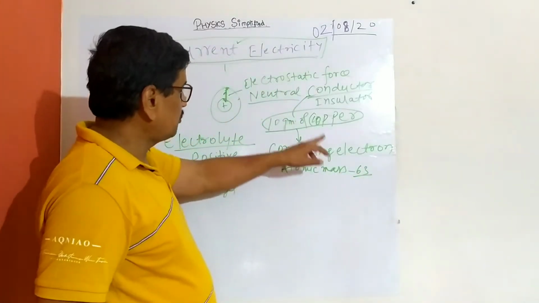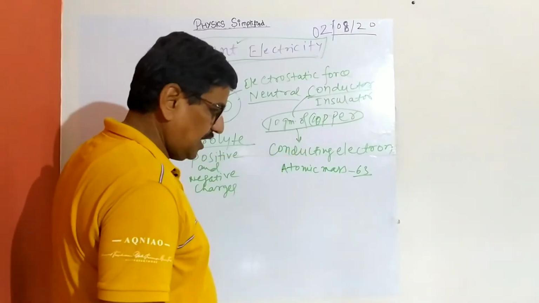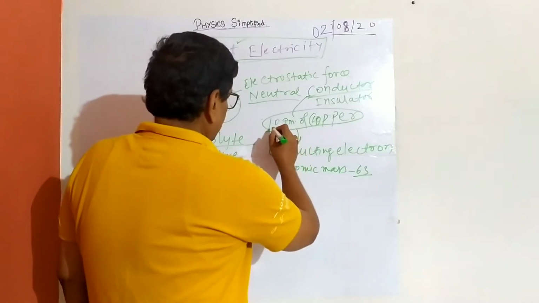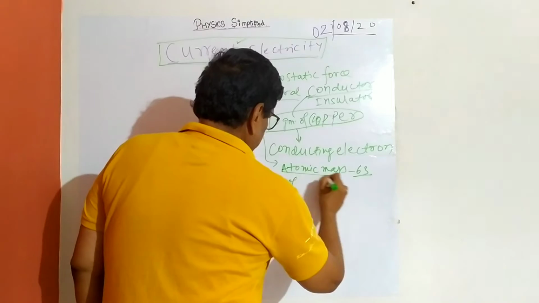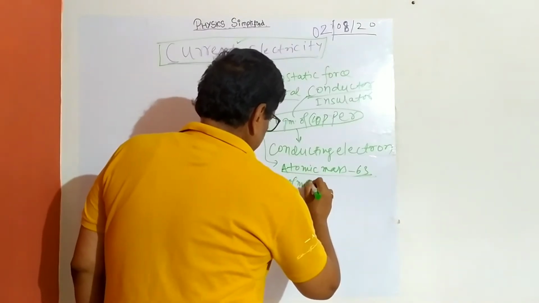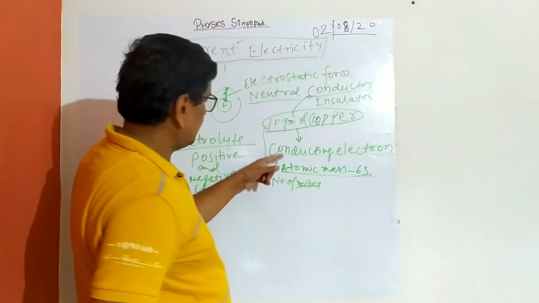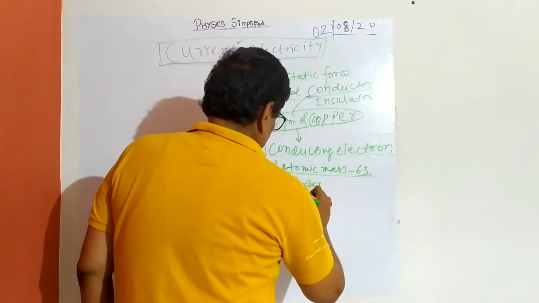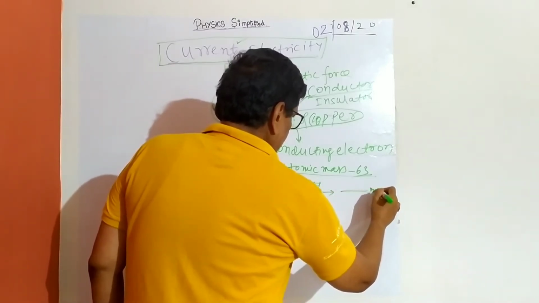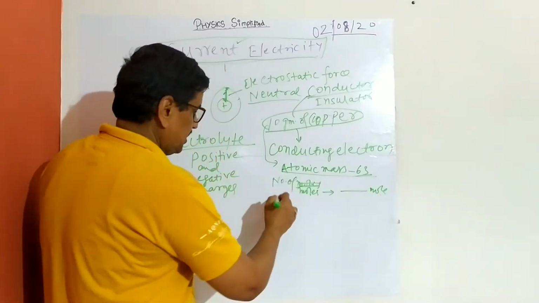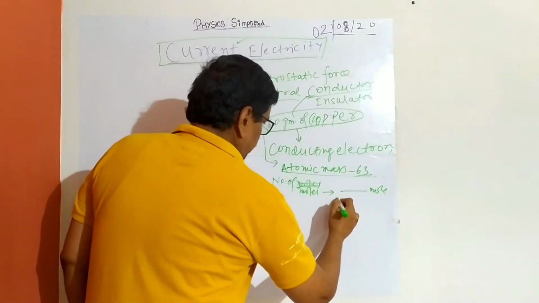So now you can calculate the number of moles from the mass and atomic mass, and then with Avogadro's number, how many molecules will be there. So it will be n multiplied by N, so there are so many molecules.